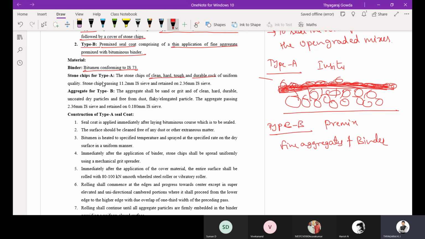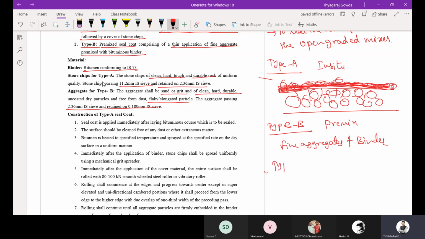Then uniform quality stone chips passing 11.2 mm IS sieve and retained on 2.36 mm sieve, that we are going to consider as type A. The aggregates, the stone chips passing 11.2 and retained on 2.36, can be utilized for type A seal coat. Aggregates for type B are sand or grit, clean, hard, durable materials, free of flaky or elongated particles. Aggregates passing 2.36 and retained on 180 micron can be utilized for type B.